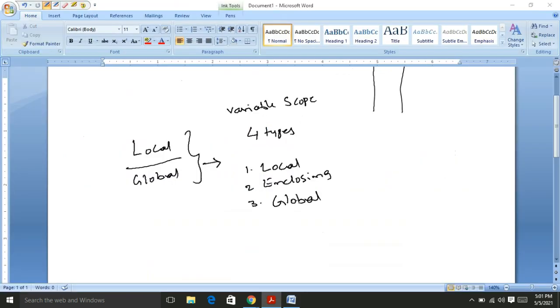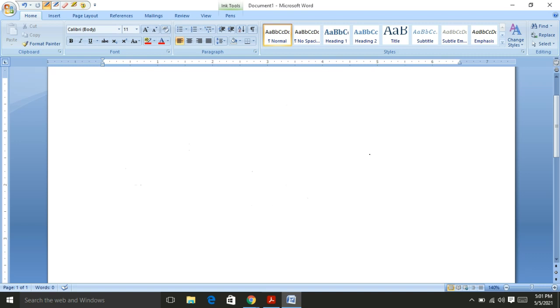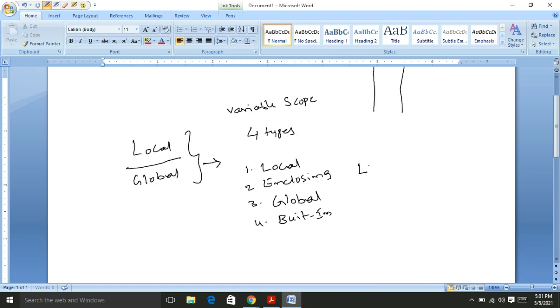The fourth one is the built-in scope. So, by using these first letters, Python supports LEGB. That means four types of scopes for a particular variable, depending on where it is defined, that is, where we are using that declaration. L means local scope, E means enclosing scope, G means global scope, and B means built-in scope.